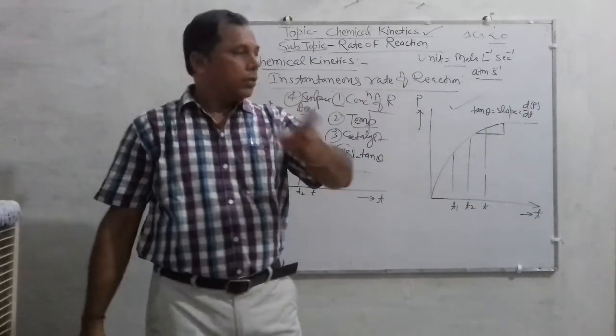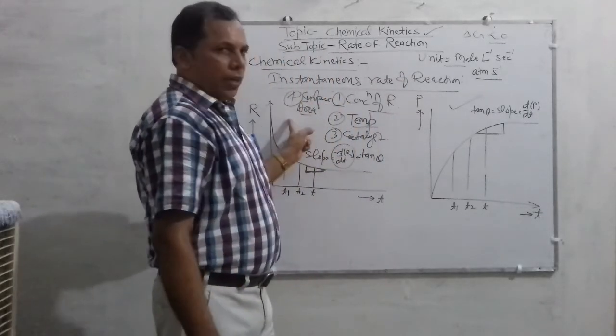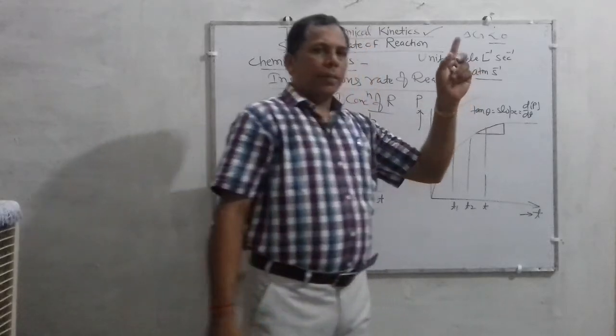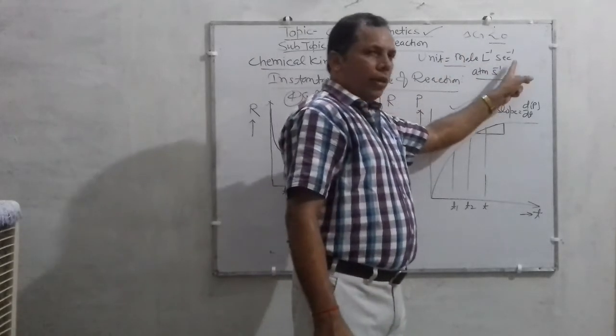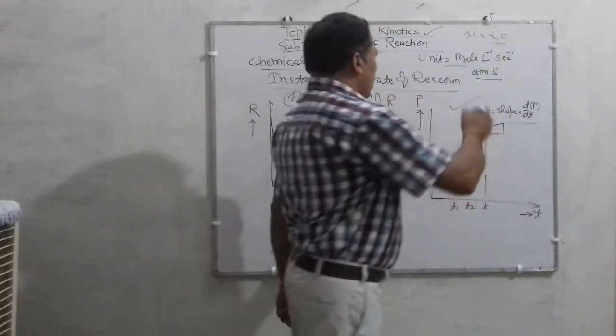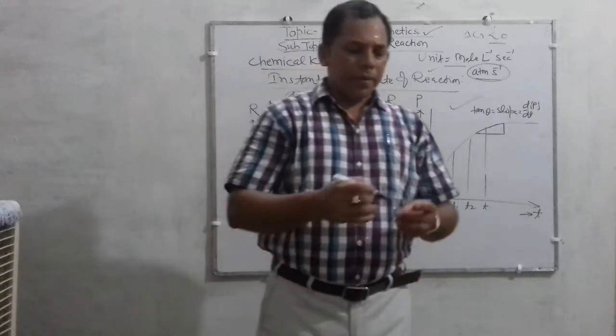Must know the difference. For a general reaction the unit of rate of reaction is mole per liter per second, while when the reaction is occurring in the gaseous state, the unit of rate of reaction is atmosphere per second.